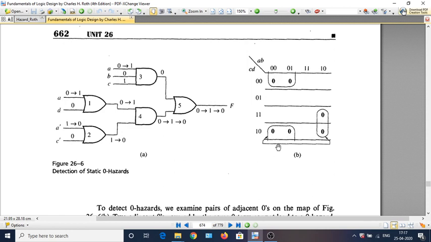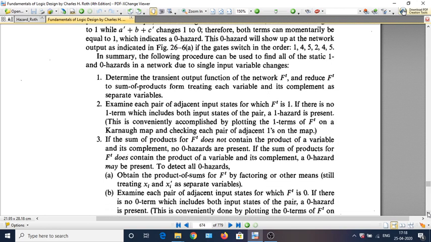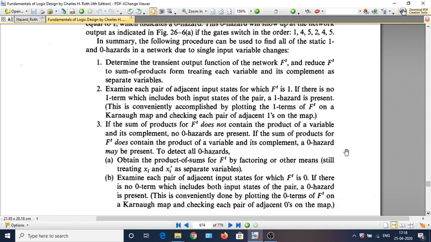So you can see that there are two zero terms which are adjacent, which aren't covered by the same zero term. We have to cover them and modify the circuit accordingly, then it will be free from zero hazards. So finally we can summarize the way in which the hazard free circuit can be designed, which is given in this one.